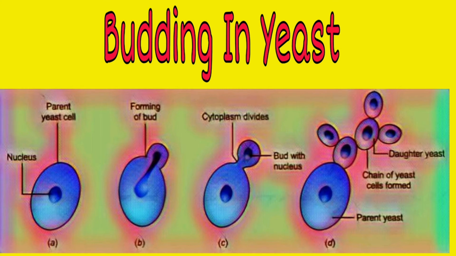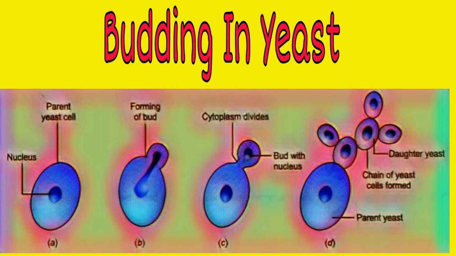Next type of asexual reproduction is budding. Budding can be seen in yeast. Yeast is a unicellular fungus. So the yeast cell produces two daughter nuclei by mitotic division so as to reproduce by budding. This yeast cell is called a parent cell.